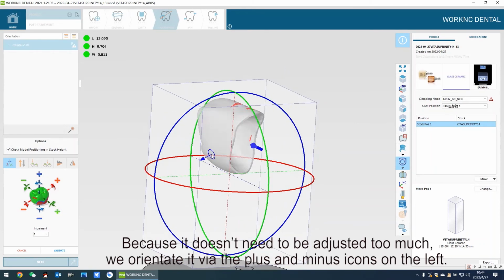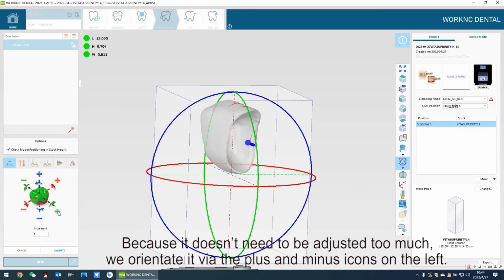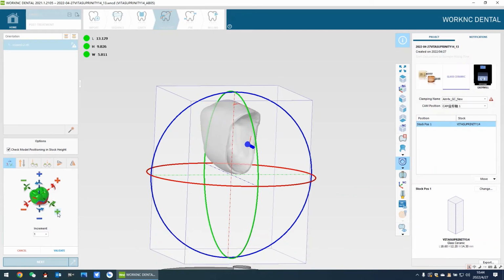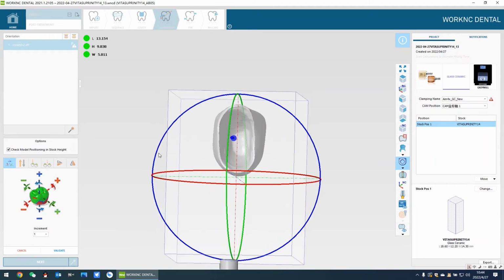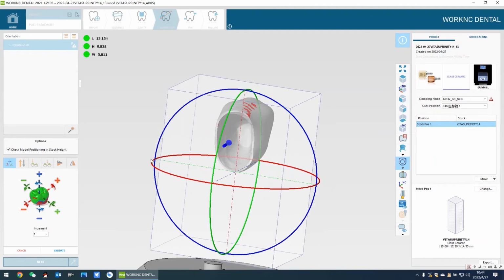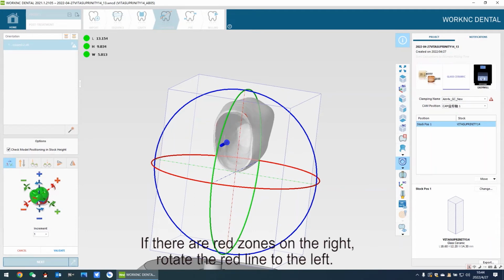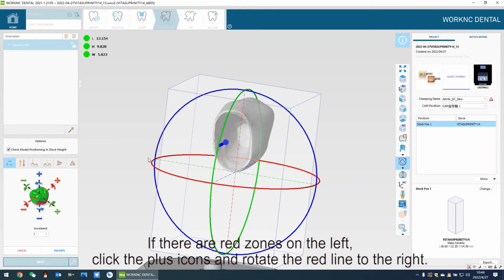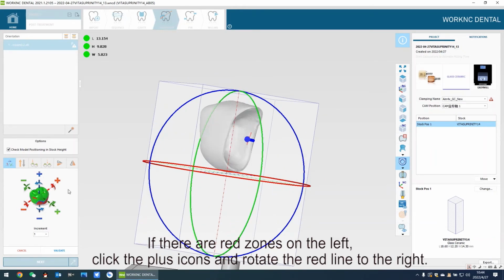Because it doesn't need to be adjusted too much, we orientate it via the plus and minus icons on the left. If there are red zones on the right, rotate the red line to the left. If there are red zones on the left, click the plus icons and rotate the red line to the right.